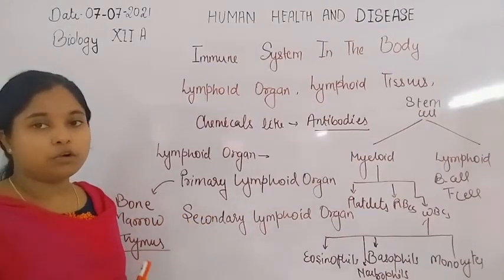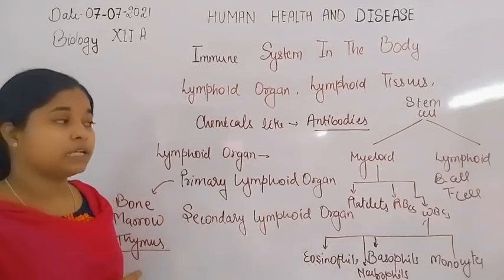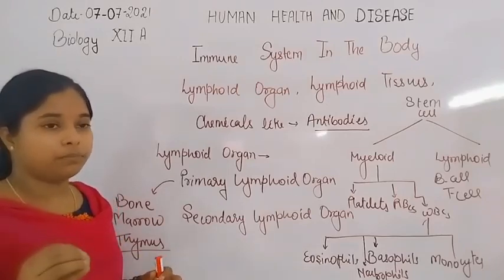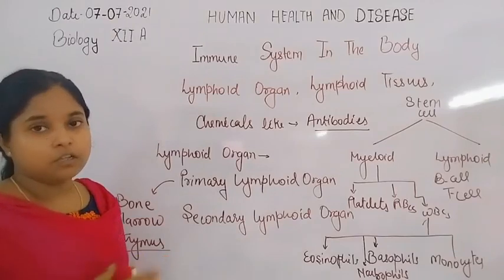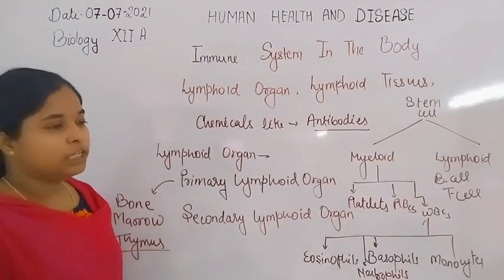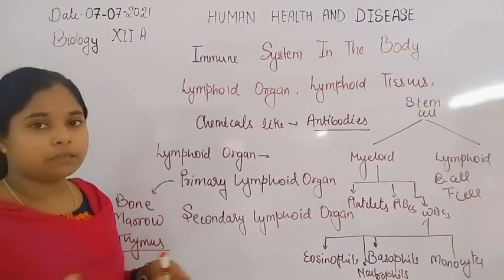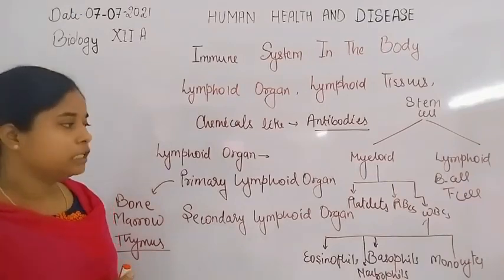That's why an old-age person has less immunity as compared to an adult or a child. Children have more immunity as compared to old-age persons.